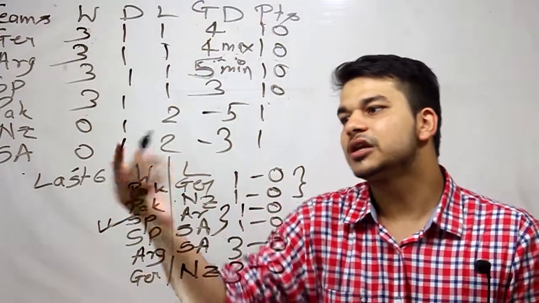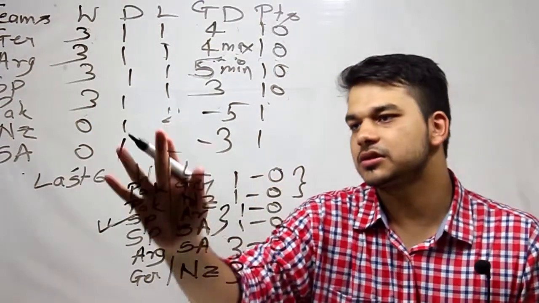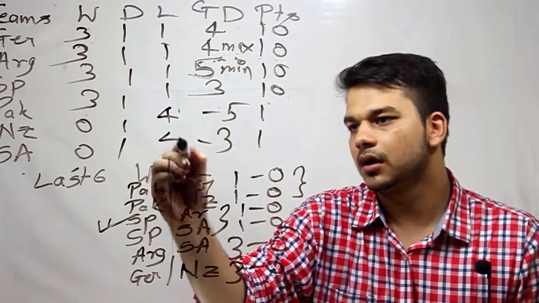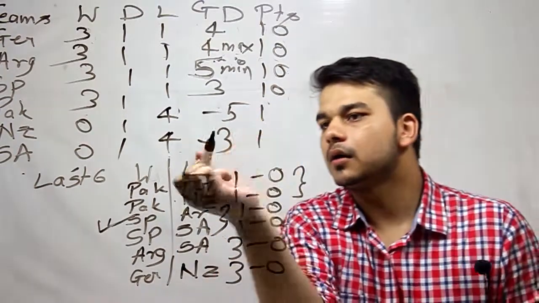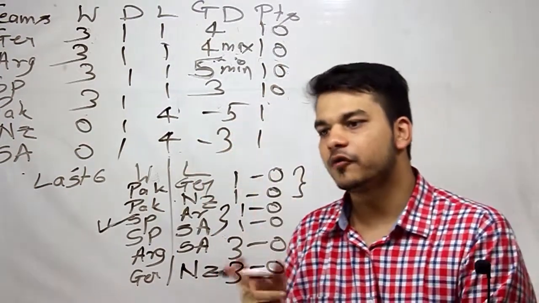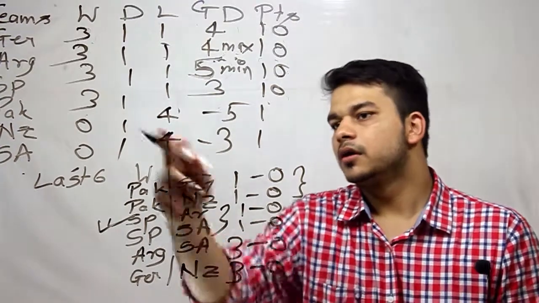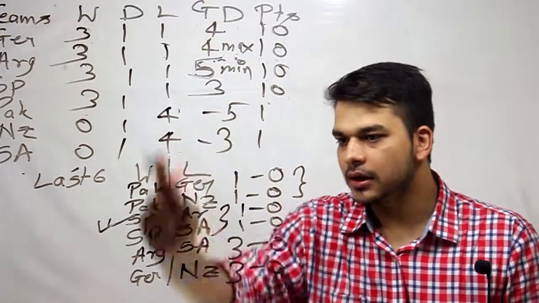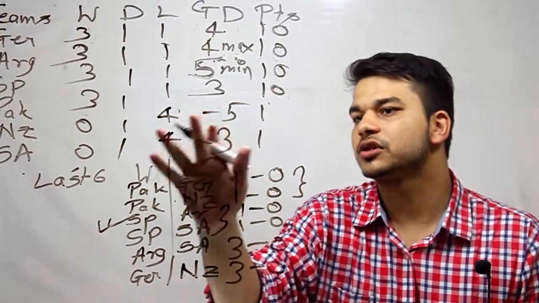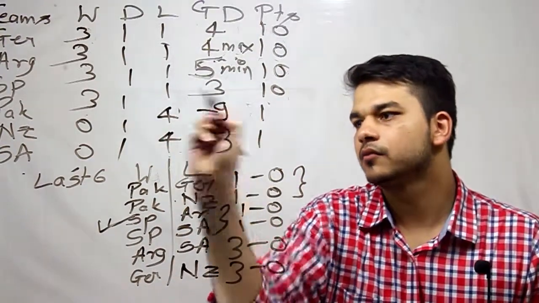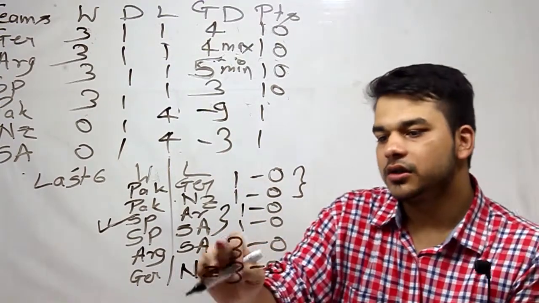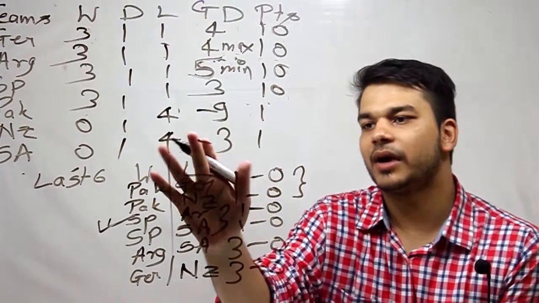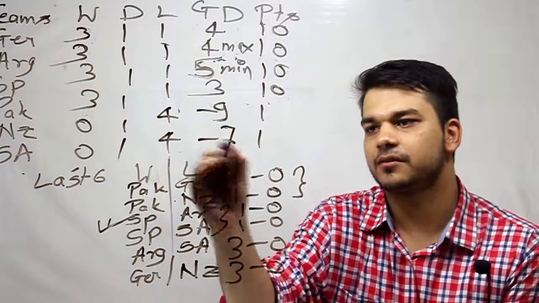Now New Zealand and South Africa lose both their matches. So this will become 4 here and here. And this will remain 1. For goal difference, New Zealand loses 3-0. So this will become minus 8. And here it loses 1-0. So this will become minus 9. For South Africa, 3-0 and 1-0. So this will become minus 4, minus 3, which is minus 7.